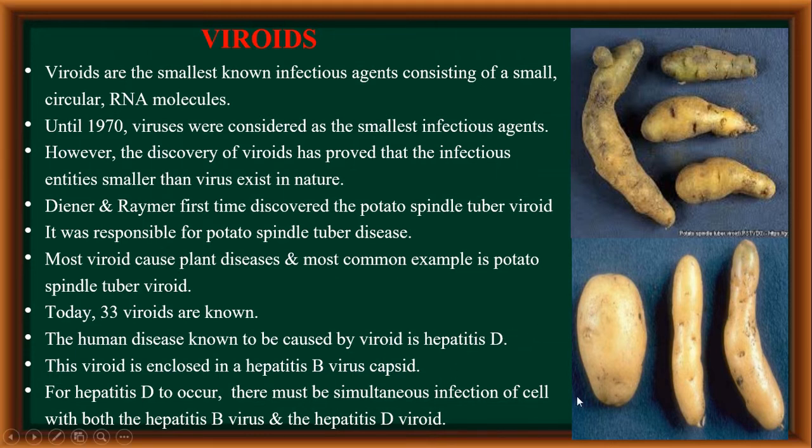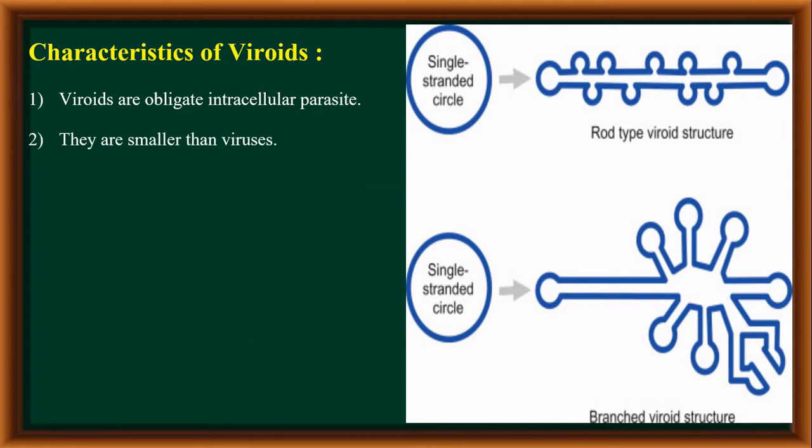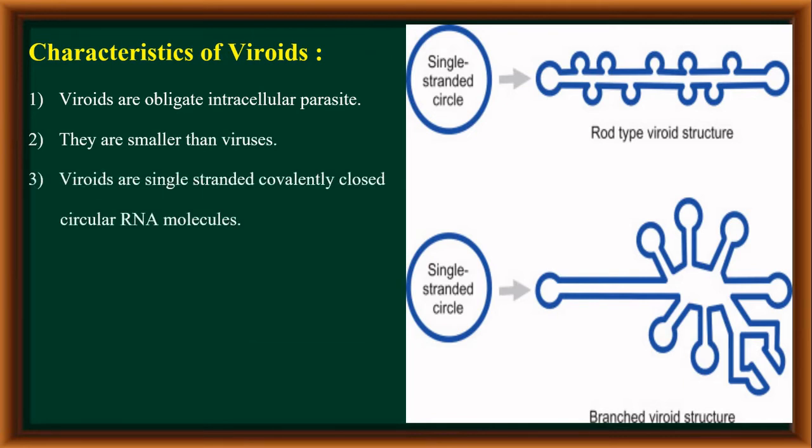So, what are the general characters of these viroids? The viroids are obligatory intracellular parasites. This property is very similar to the viruses. They are smaller than the viruses. Structurally, they are single-stranded, covalently closed circular RNA molecules.